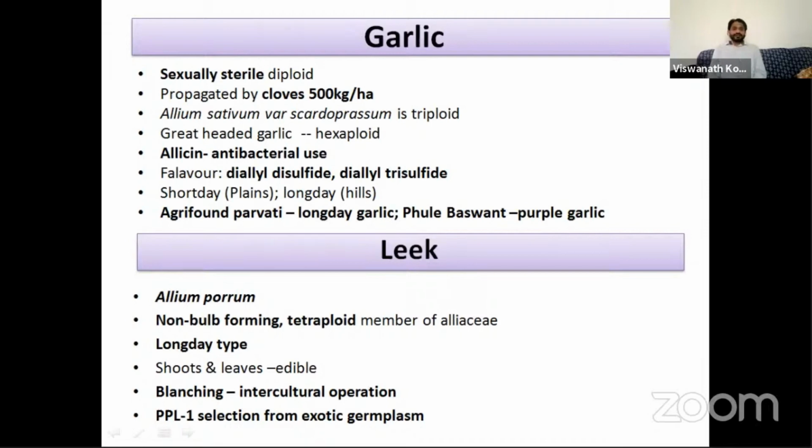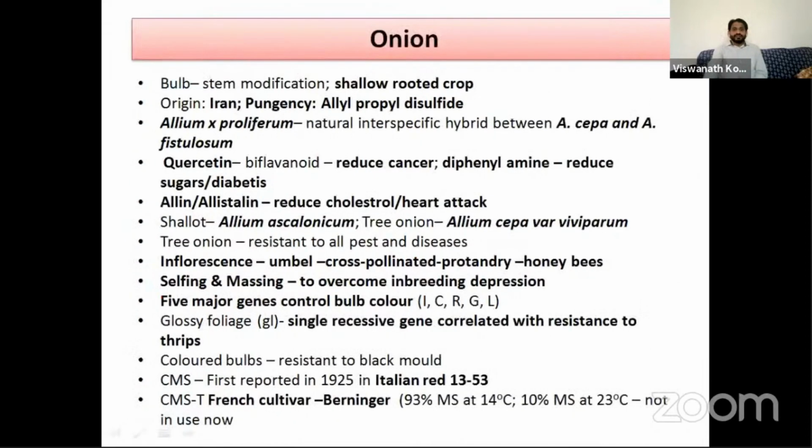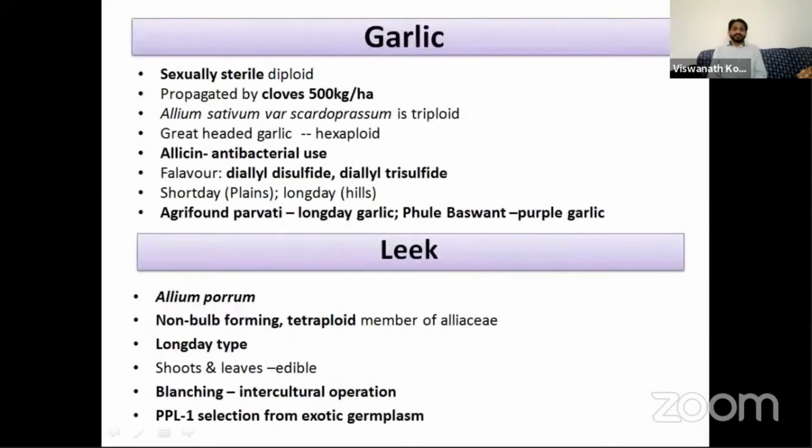And there is a triploid garlic, Allium sativum variety Scardopressum, and the great-headed garlic is a hexaploid type. The flavor in garlic is due to diallyl disulfide and diallyl trisulfide. In onion, it is allyl propyl disulfide, but in garlic, it is diallyl disulfide and diallyl trisulfide. Similar to garlic, onion is also a short day plant in plains and a long day plant in hills. Agrifound Parvati is a long day garlic, and Pusa Baswant is a garlic that is purple in color.